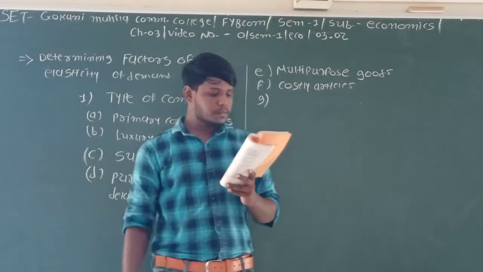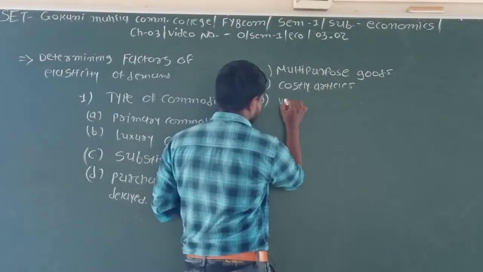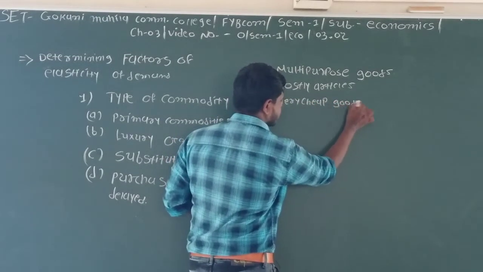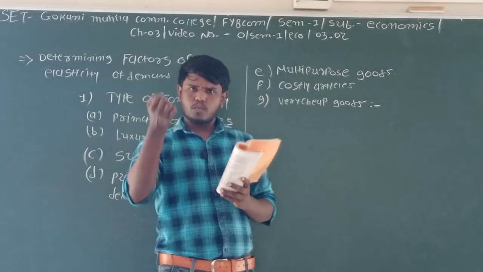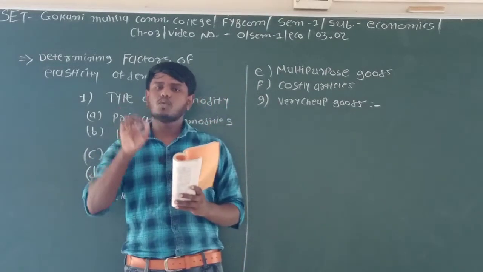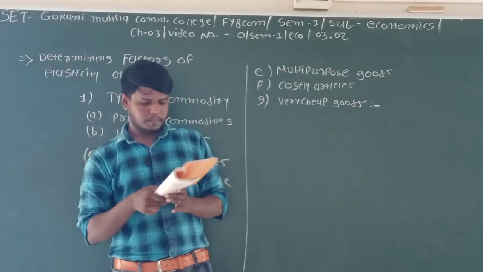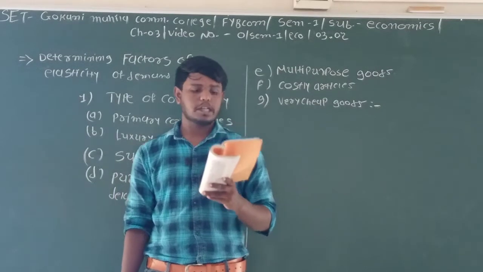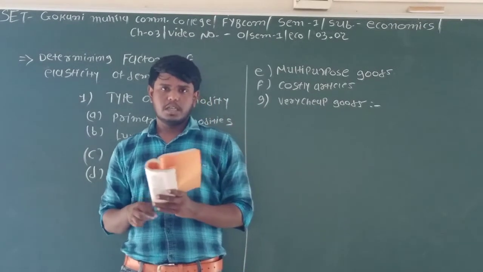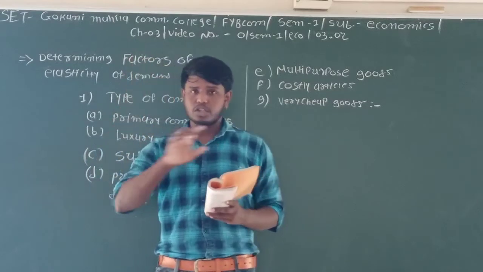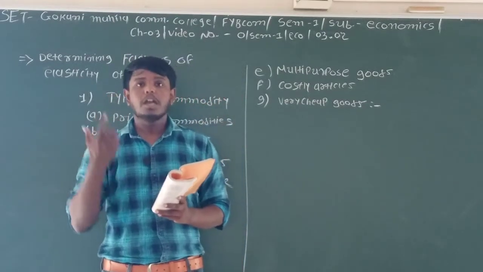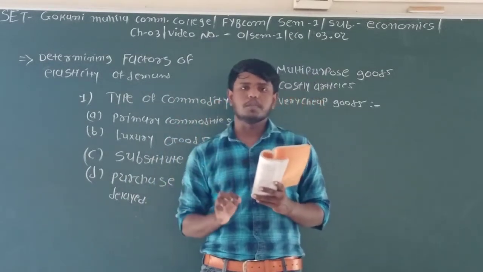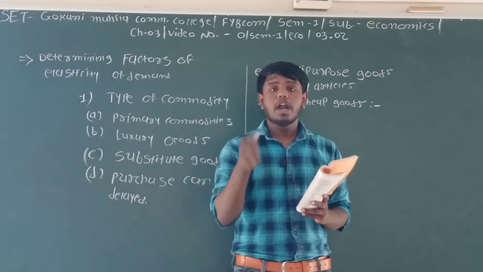The next thing is very cheap goods. Cheap means the price of the goods is very low. Very cheap goods like pens, needles, matches, postcards, etc. have inelastic demand. Because if the price of salt increases, there is no major change in the demand for salt. If the price of matches increases from 50 paisa to 1 rupee, there is no major change in the demand for matches.